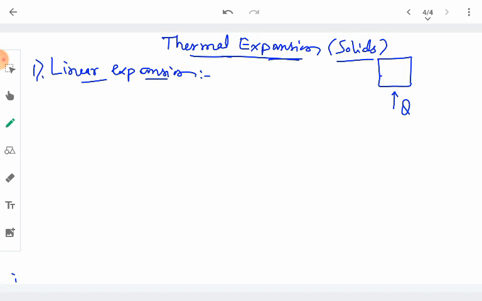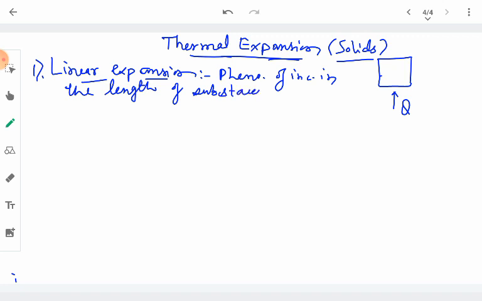So in a simple way, it is the phenomenon of increase in the length of a substance on heating. So whenever a substance is heated, the phenomenon of increase in the length of the solid substance is called linear expansion.